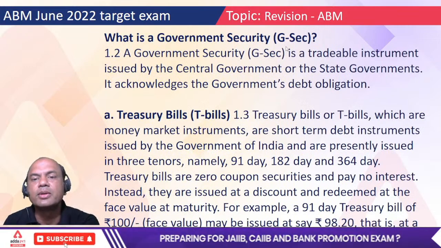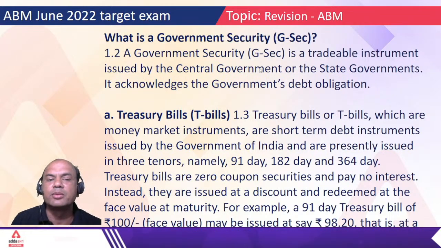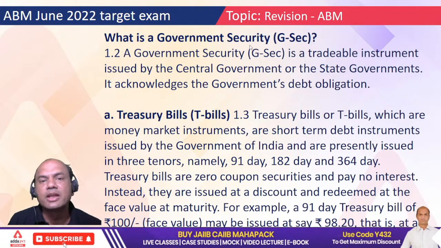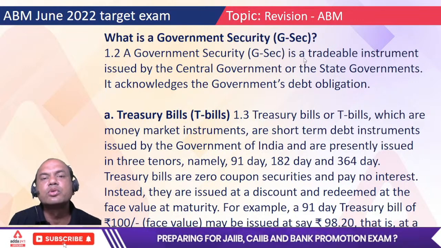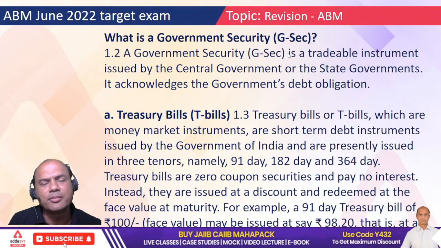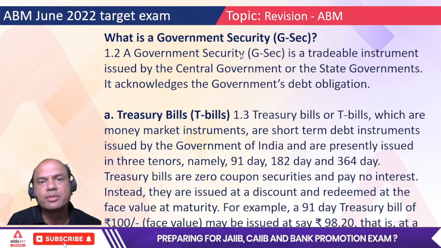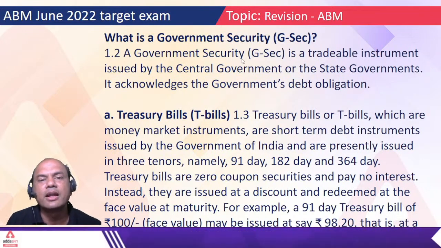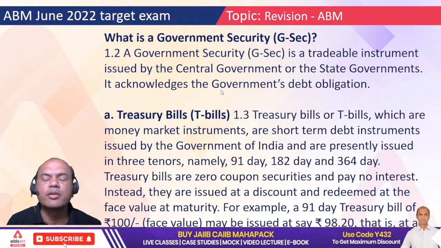So what is a government security? A government security is a tradable instrument issued by the central government or state governments. It acknowledges the government's debt obligation. Whenever the government wants money, it will issue these government securities, and who buys these G-Secs? Banks buy them, and other institutions also buy them, but majorly banks. Basically, it's like an FD, keep it very simple. It's like an FD given by the government: you pay me money and I'll give you this much amount at the end. So these are G-Secs. Now government securities are of many types.